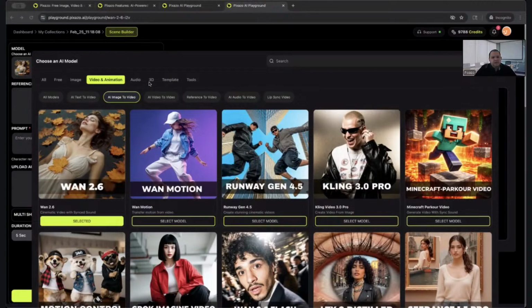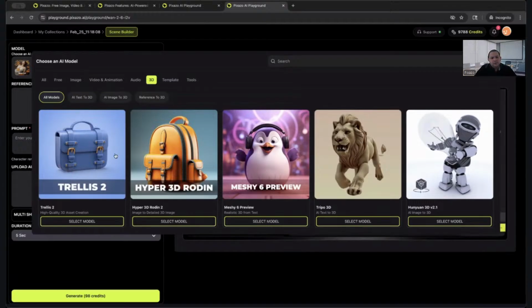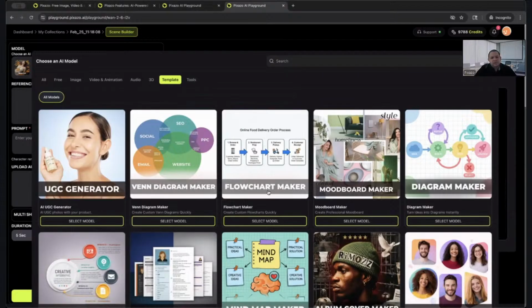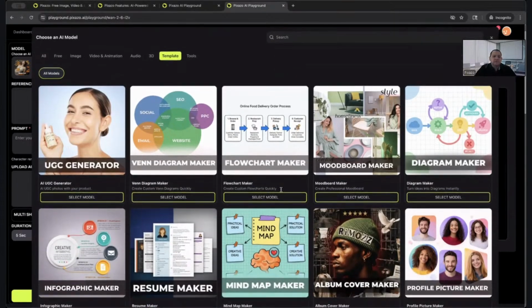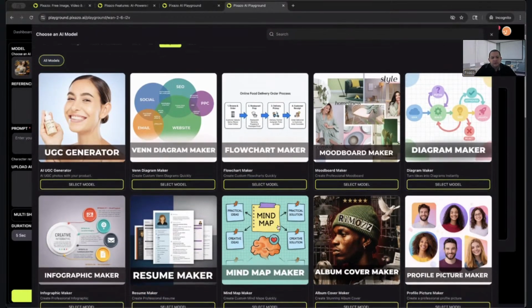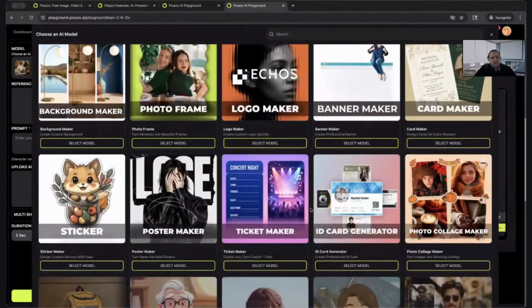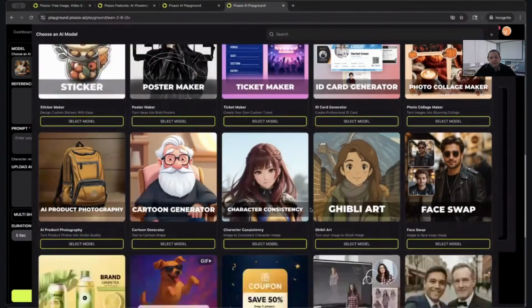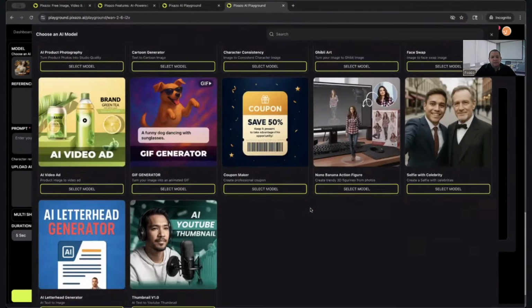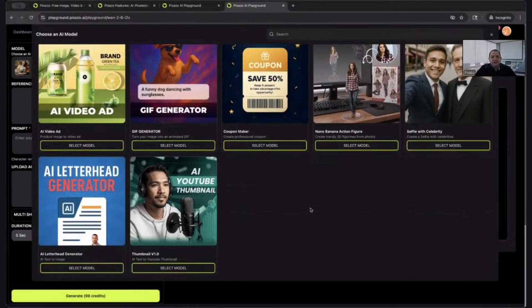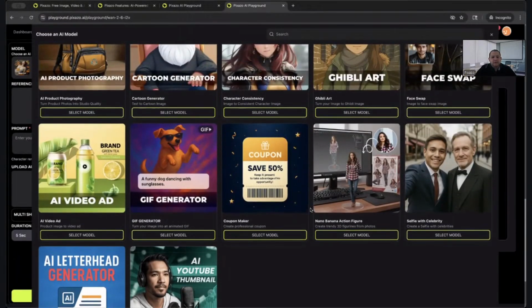Okay. And again, we do have many different other use cases. If you want to create 3D modules, you guys can also do that. We have templates as well. If this is for a business project, for work, you guys can use it for different flow charts, diagrams, makers, resume makers, and so on. So the possibilities are endless with the Pixazo platform. All you need is a creative mind, some descriptive prompts, and you're able to create almost anything as well.